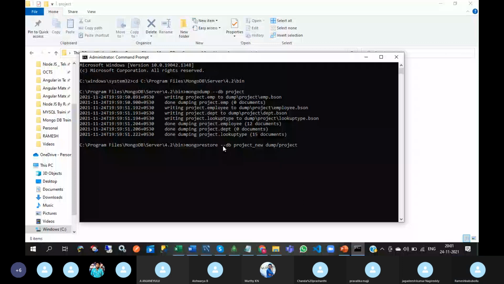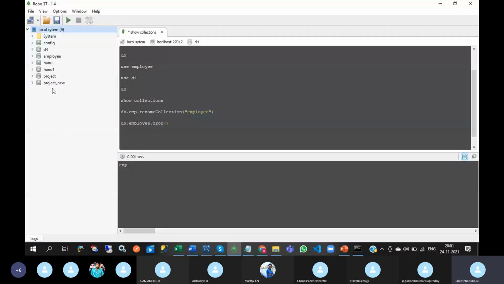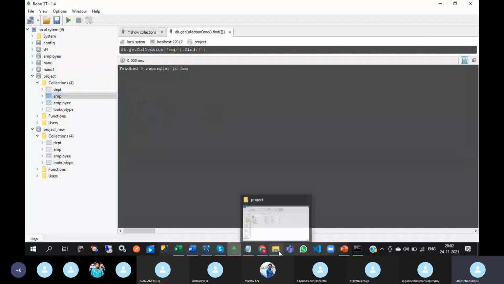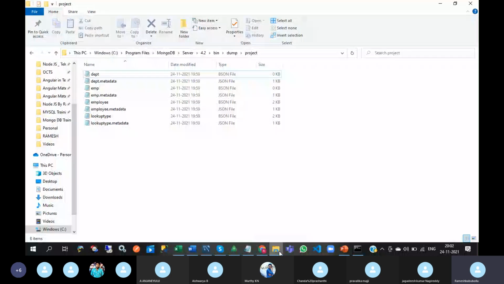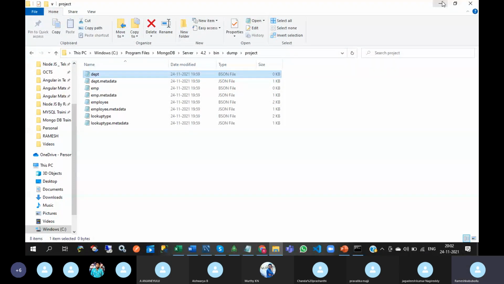Go to this and refresh. Project database is there, project new is there, and check whether all collections exist or not. See this, all collections exist. So see, in department and the employee table does not have any documents. That's why the BSON file does not have anything. So 12 records are there, 12 documents are there.